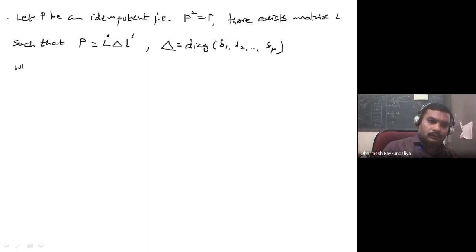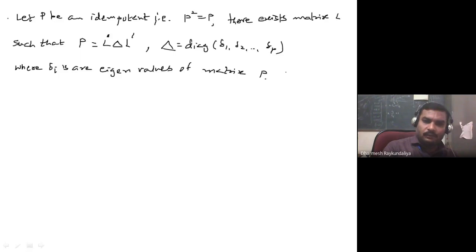where delta i's are eigenvalues of matrix P. So P is an idempotent matrix. So what are the eigenvalues?